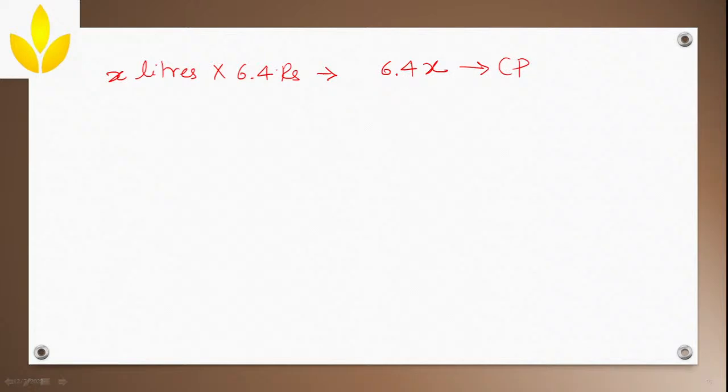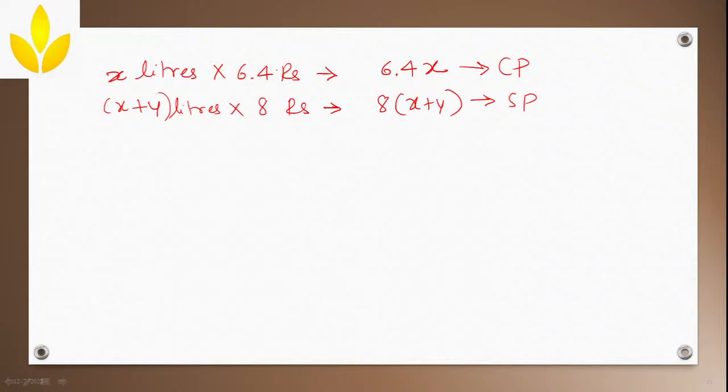Now while selling, what is he doing? He is adding water as well. Correct. So it is not just X liters. He is selling X plus Y. He is adding the Y, and this he is selling for 8 rupees. So this becomes 8 into X plus Y, and this is what we'll take as the selling price for X plus Y liters.